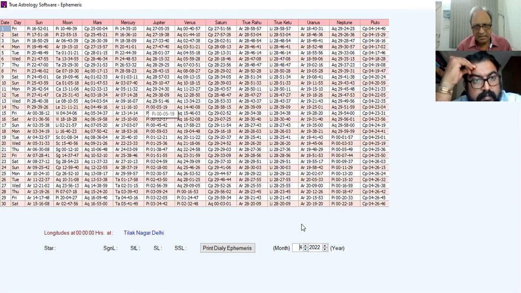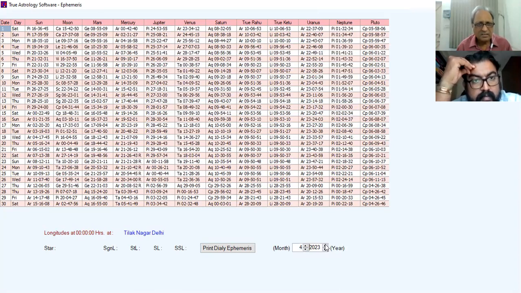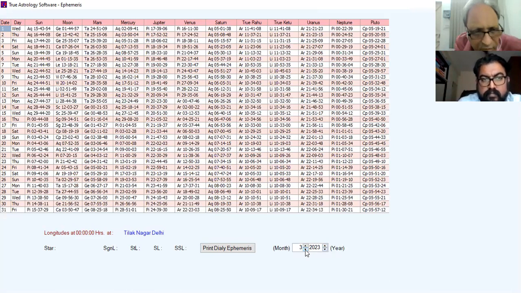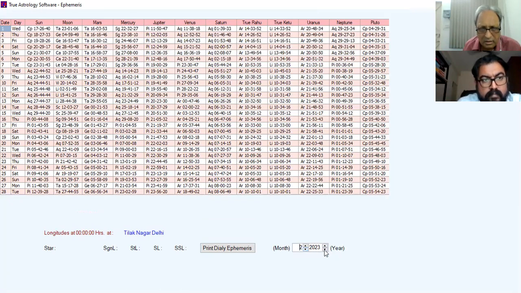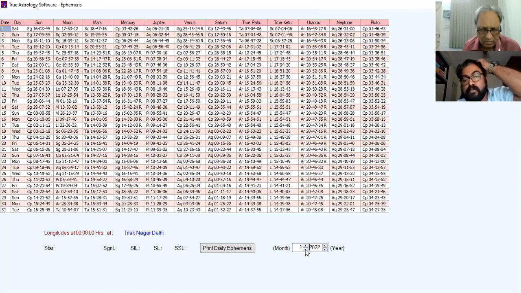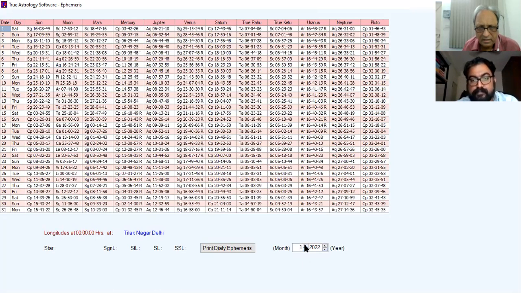And 23, again it enters into the Aries. Okay, correct. Jupiter will remain in the Aquarius sign up to April 2022.